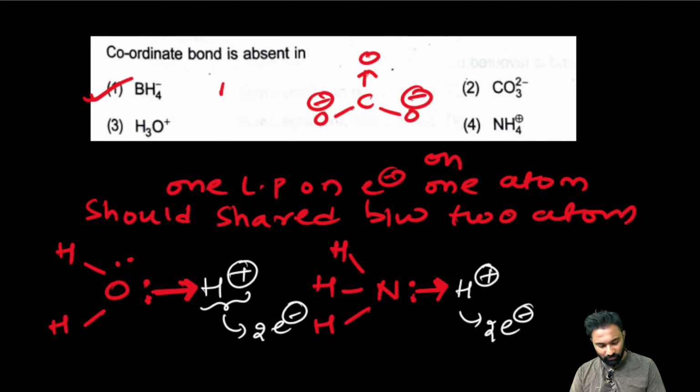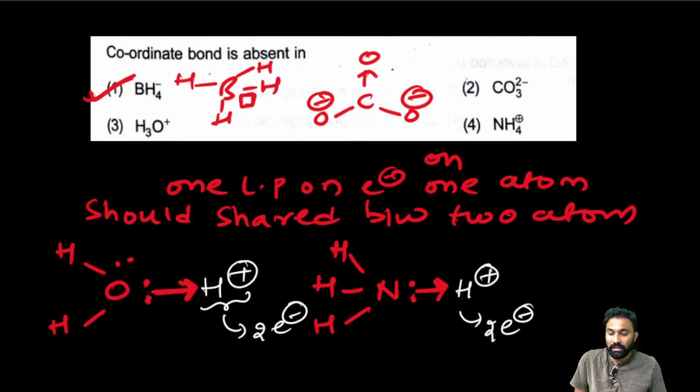So in the BH4 we do not have any coordinate covalent bond. All are covalent bonds, which have been accepted by the empty orbital of the boron. So the answer is 1. So you have to be very careful with the coordinate covalent bond. My dear friends, they repeatedly ask questions from this one. I hope it is clear.